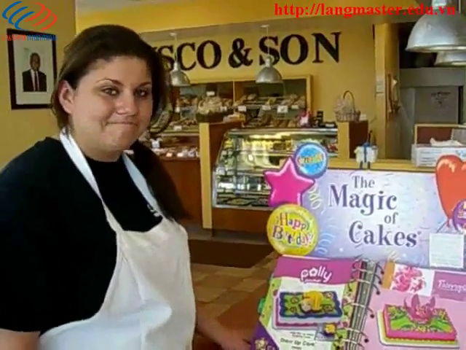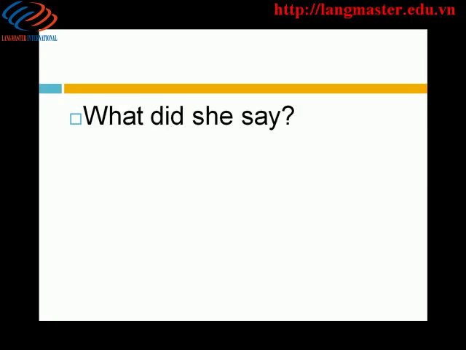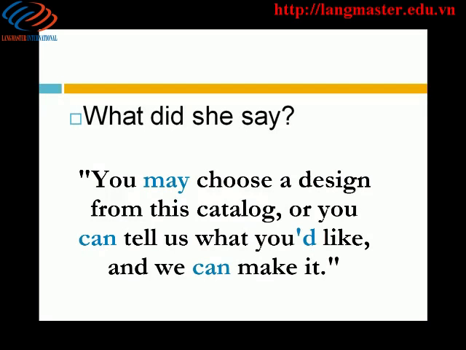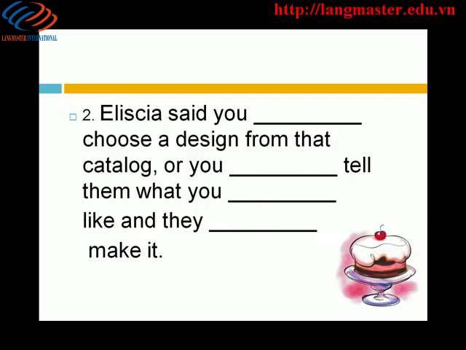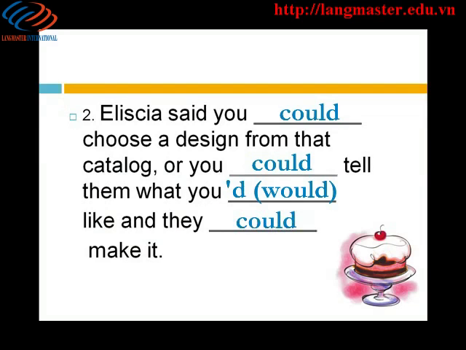What did she say? Here are her words. How would you report them? Let's take this slowly. Alicia said you could choose a design from that catalog, or you could tell them what you would like, and they could make it.